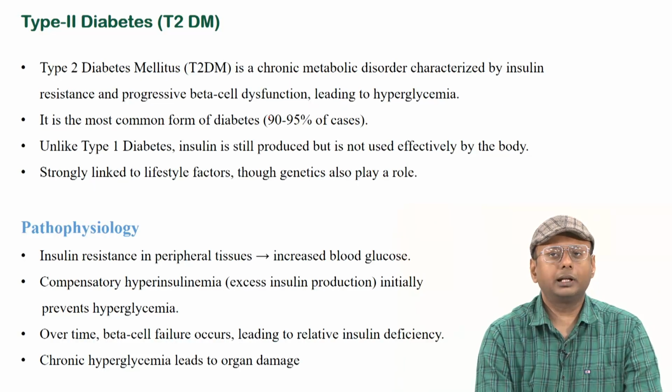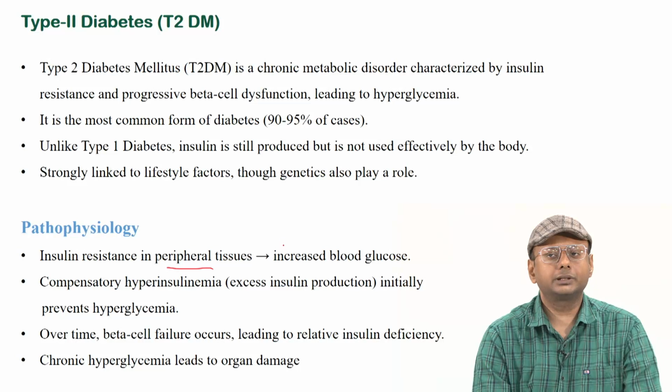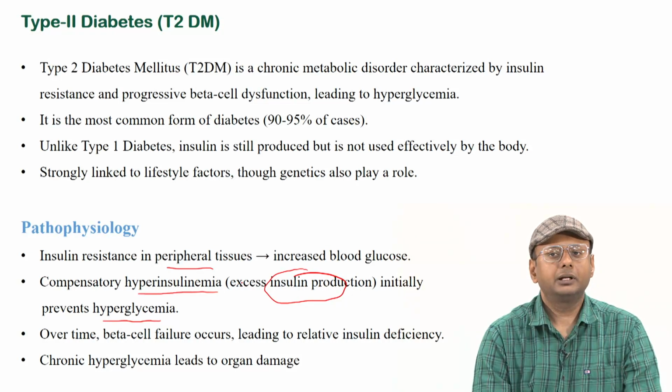And we also talked about type 2 diabetes, where the patient mostly experiences insulin resistance, causing a lack of glucose delivery to the cells. Mostly it happens in the peripheral tissues, which causes increased blood glucose and compensatory hyperinsulinemia, with excess insulin production initially to prevent hyperglycemia.